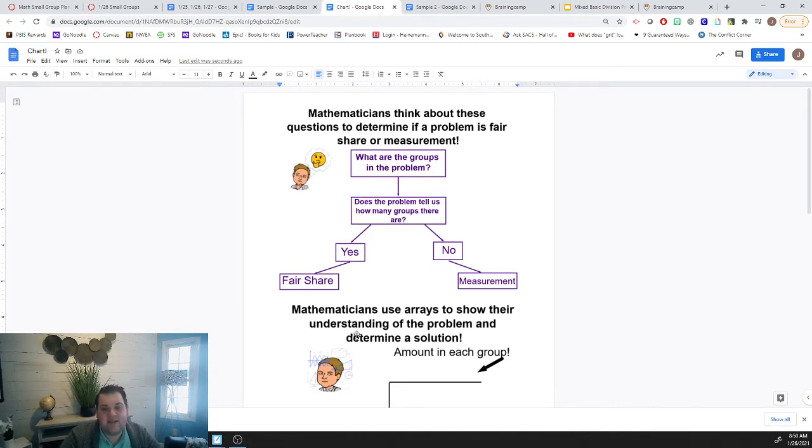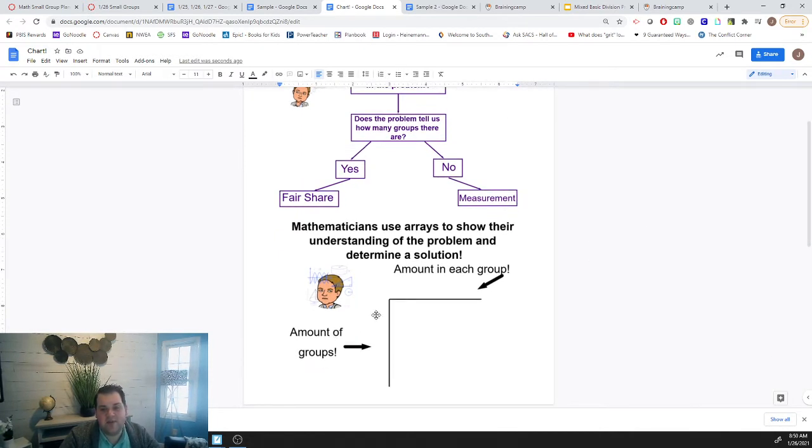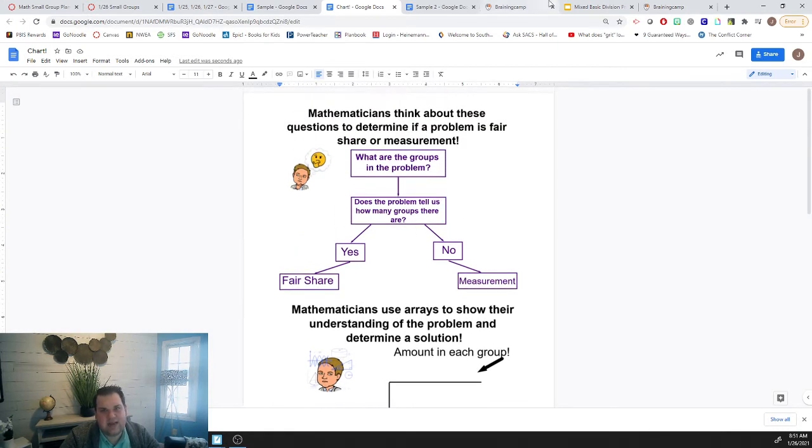And if it's fair share, then we know the amount of groups, and we put those groups over on the side here, and we try to figure out our answer up here at the top. And then the number that we're dividing goes in the middle, and we decompose that in lots of different ways. If we say no and it's measurement, then we know how much goes up here, so we put that number here, and we're trying to figure out how many groups we can make with that number. So let's practice that together.